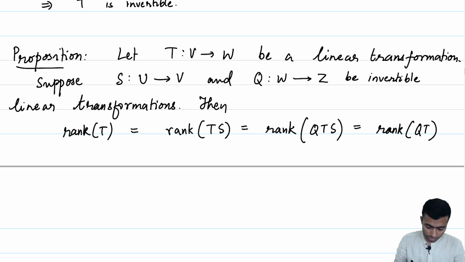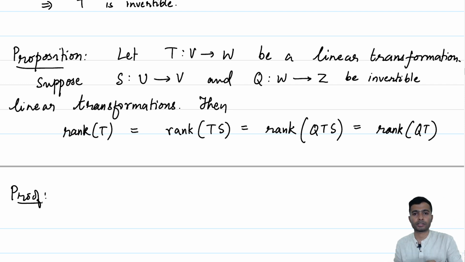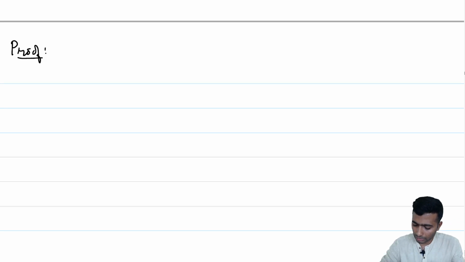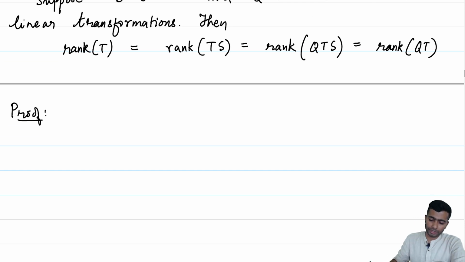Let us try to prove this proposition step by step. Let us first prove that rank of T is the same as rank of TS. Okay, what does that mean to say that rank of T is the rank of TS? Rank of T is just the dimension of the range of T, right. And what is rank of TS? That is the dimension of the range of TS.